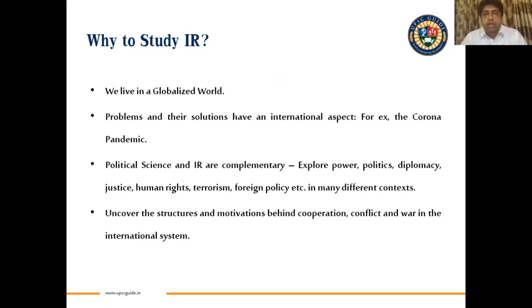Why should you study IR is the main question you should be asking, right? Now, my answer is very, very simple. IR has to be studied because India is no North Korea. India is a country which is well connected with the world. And some of you would know this for sure, that India's outlook towards the world is Vasudhaiva Kutumbakam. We say that the whole world is a family.